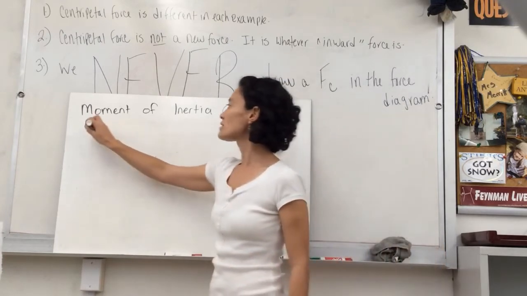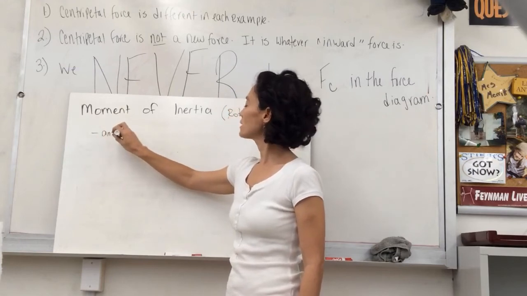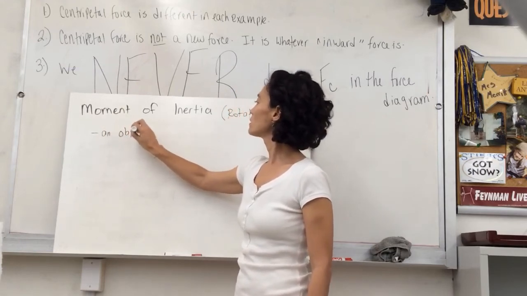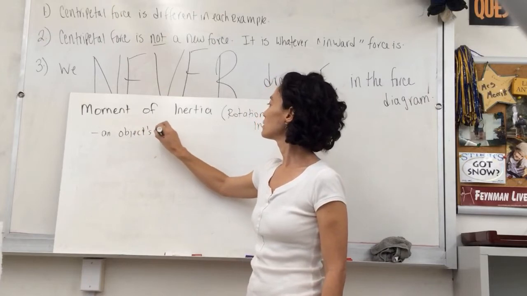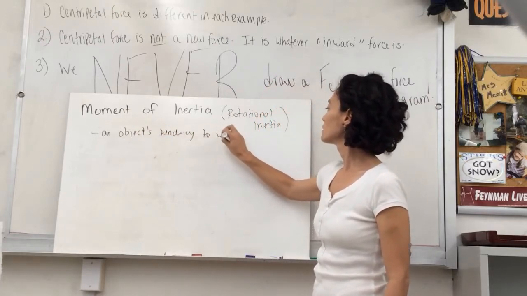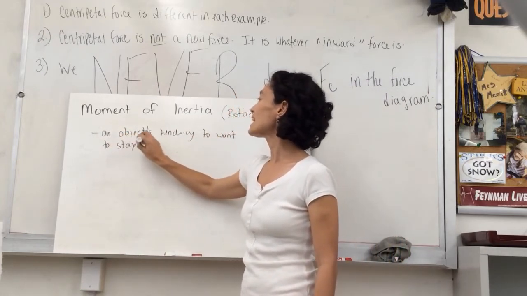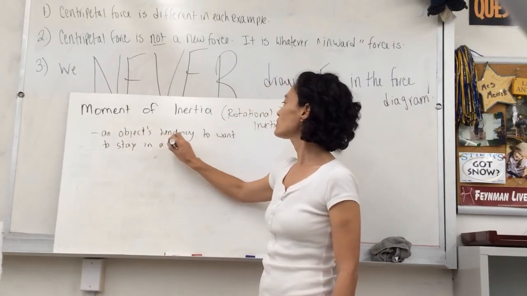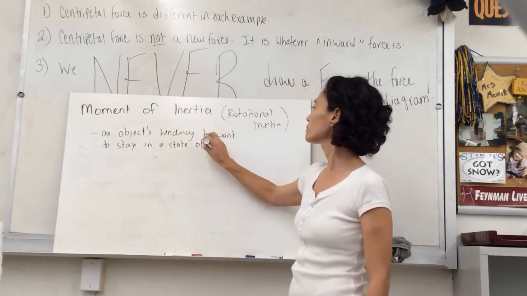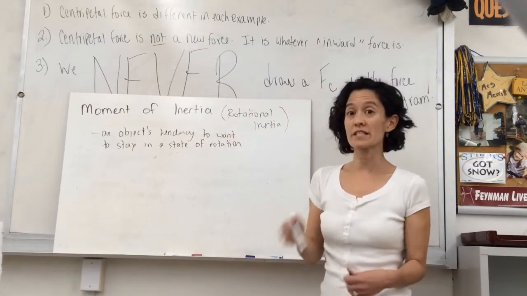Essentially, we could define it as an object's tendency to want to stay in a state of rotation or want to stay in a state of rest.